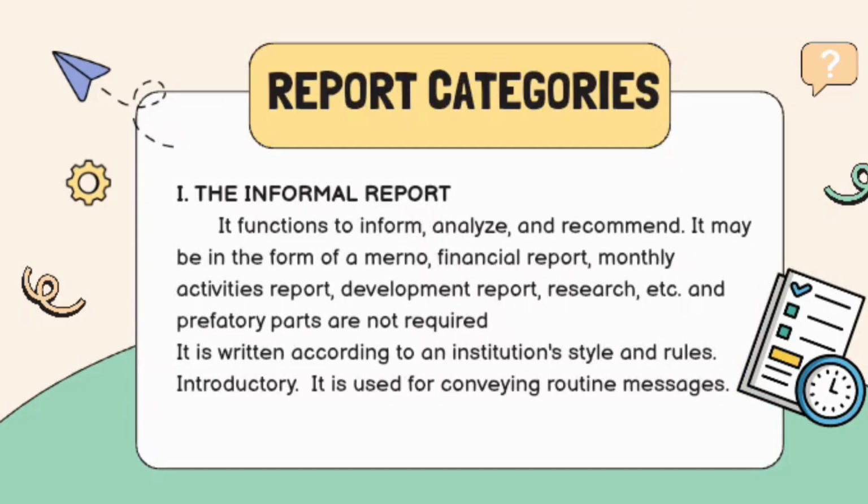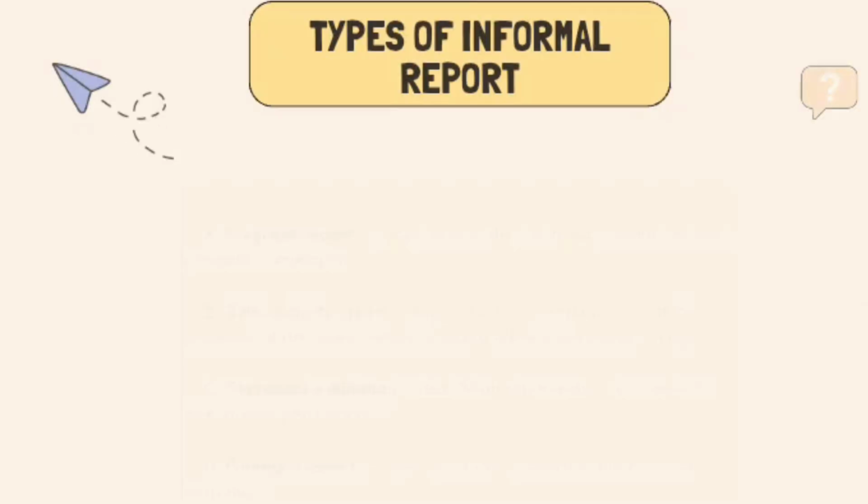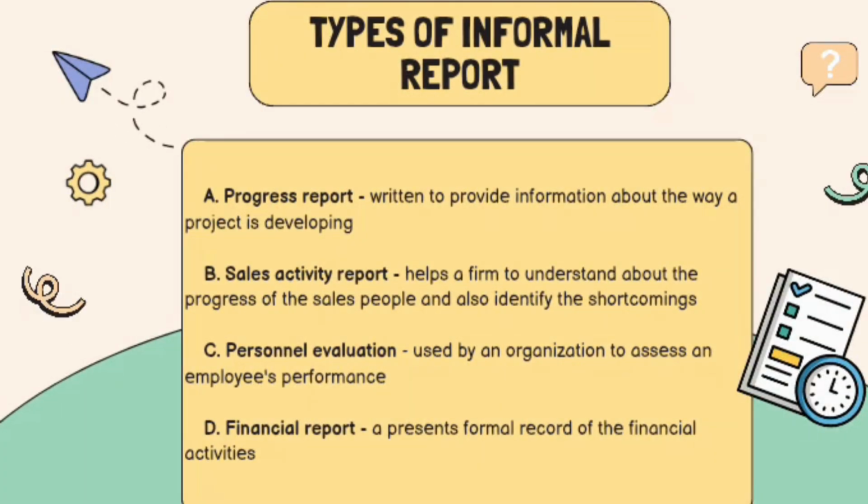So when we say informal, it is used to inform or analyze and recommend something in a simple way. It may come in the form of a memo. It's often written within an organization to share routine updates or information. The tone is usually direct and less formal. Its main goal is to communicate quickly and clearly without too much structure. So let's proceed to the types of informal report.